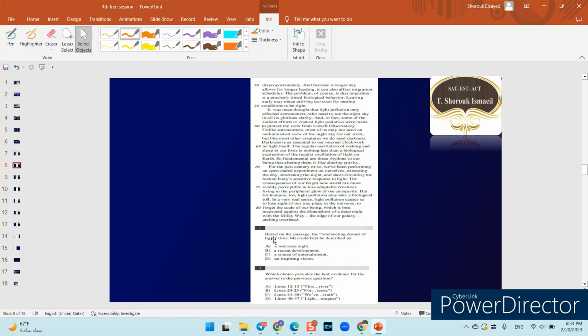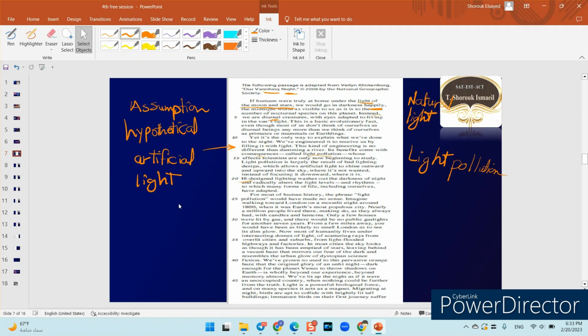My first question is, based on the passage, the intersecting domes of light, line 34, could best be described as. Here, I will not look at the answers, okay? Because this is not right. Here I need to first refer back to line 34 to find intersecting domes of light. Where is 34? 34 is actually this line. But I'm not gonna read starting from 34. I need more information. So I'm gonna read starting from this paragraph. Okay, let's start reading.